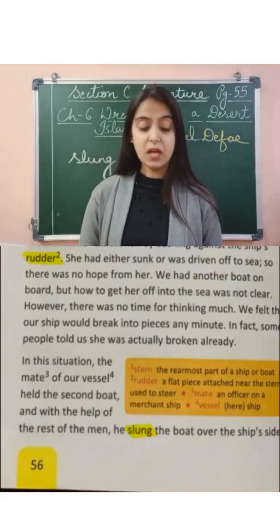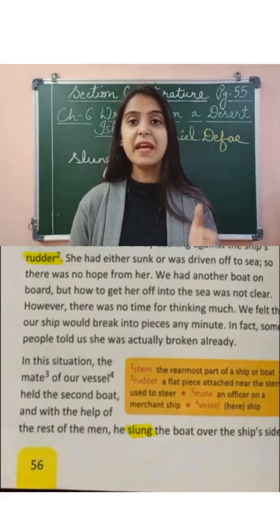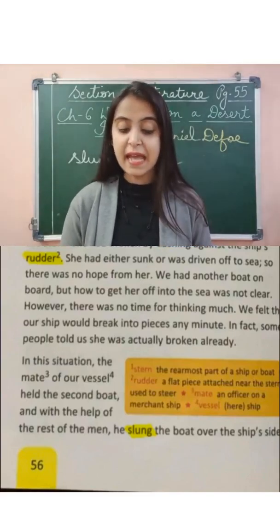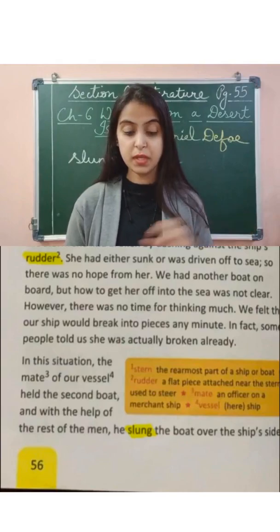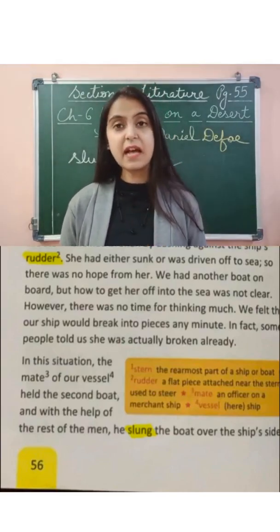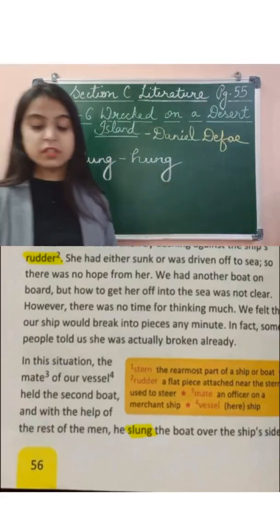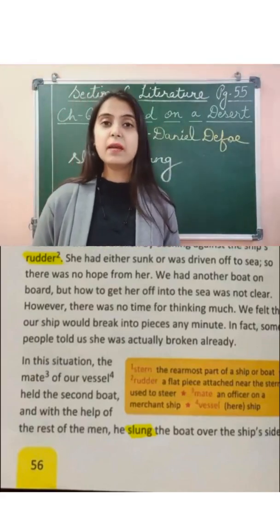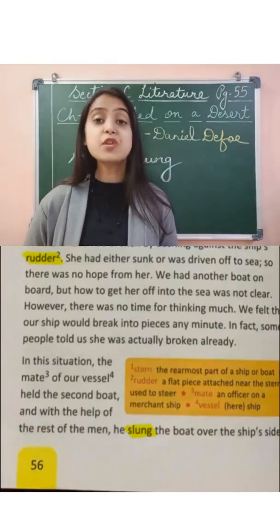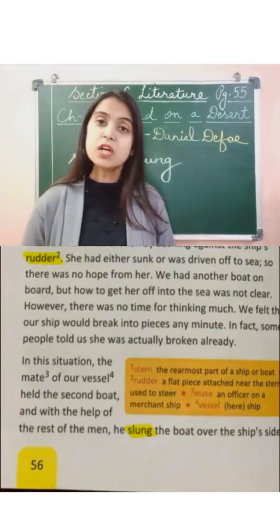And after some time in that situation, the mate, the officer of the ship, went an extra mile. He moved ahead and held the second boat, and with the help of the rest of the men, he slung. Slung means hung. He hung the boat over the ship's side, and with the help of other people in the boat, he managed to hang the boat on the side of the ship.